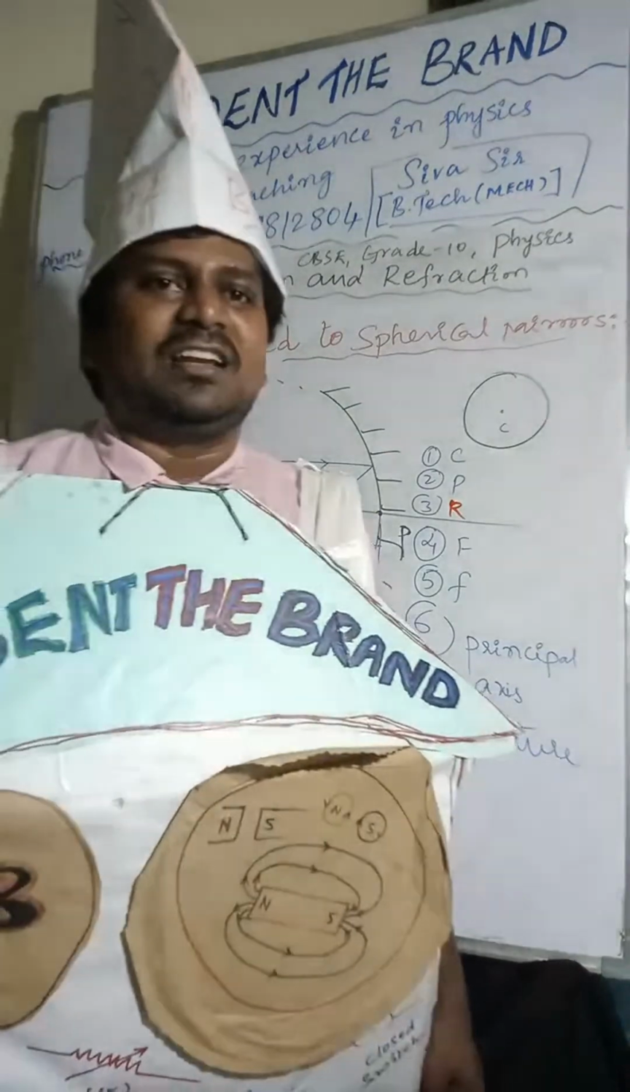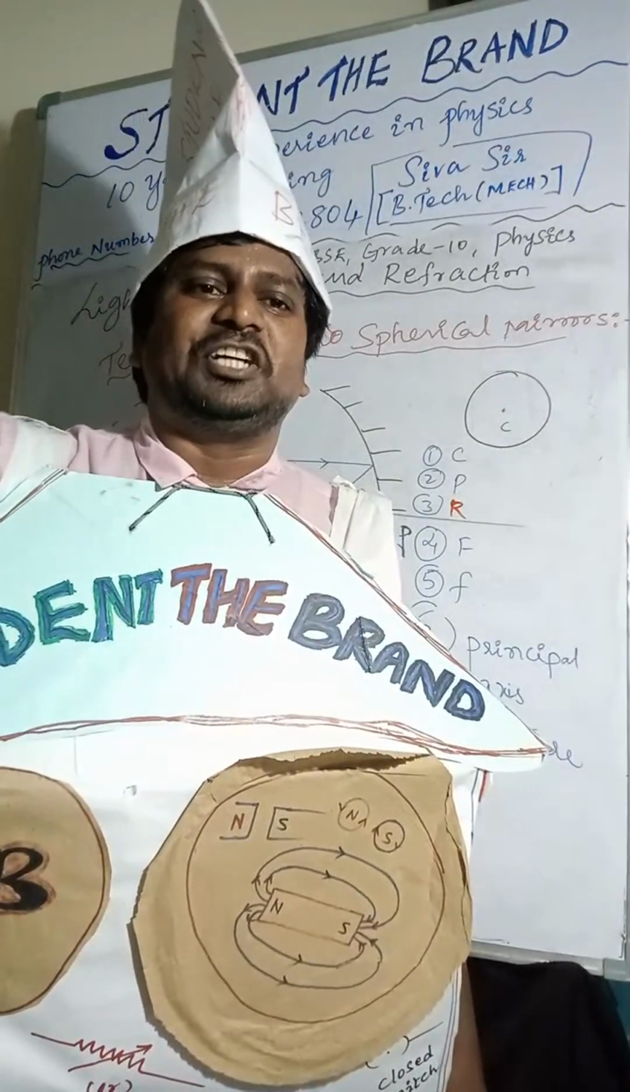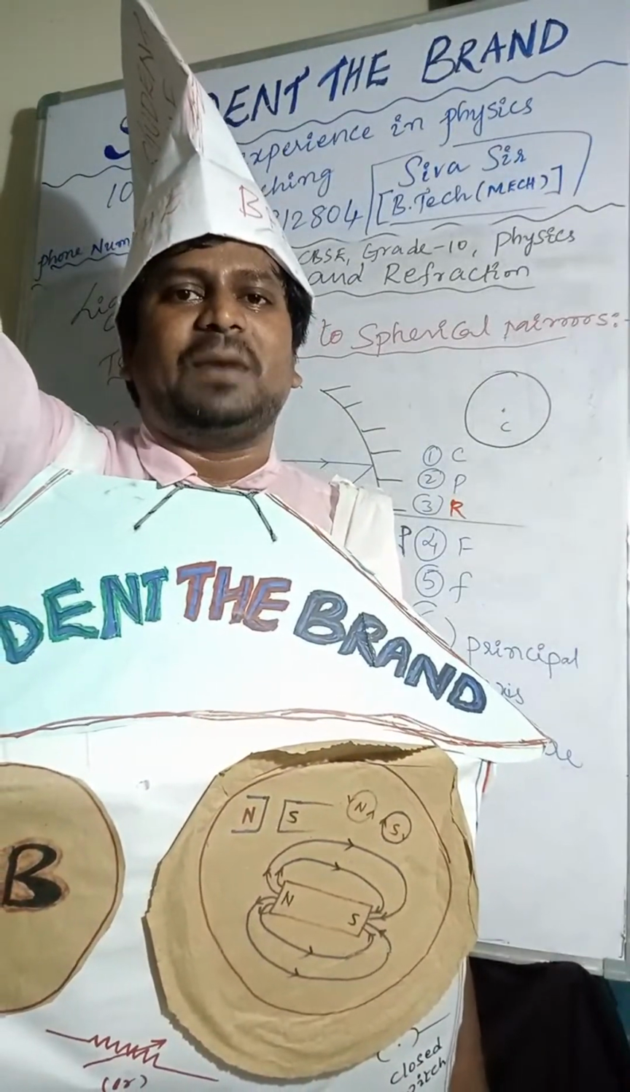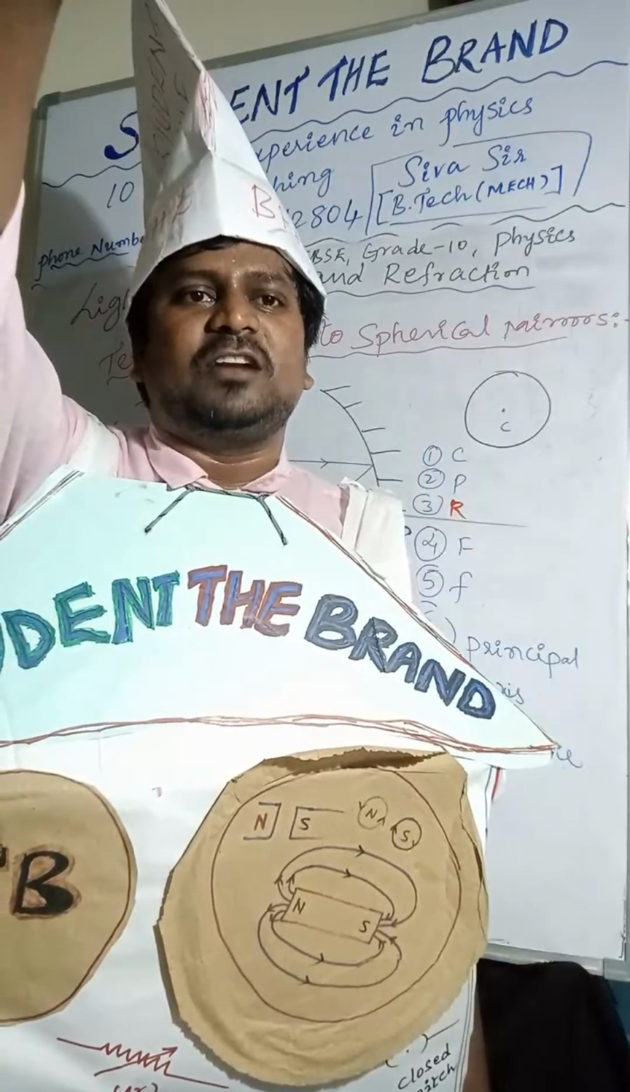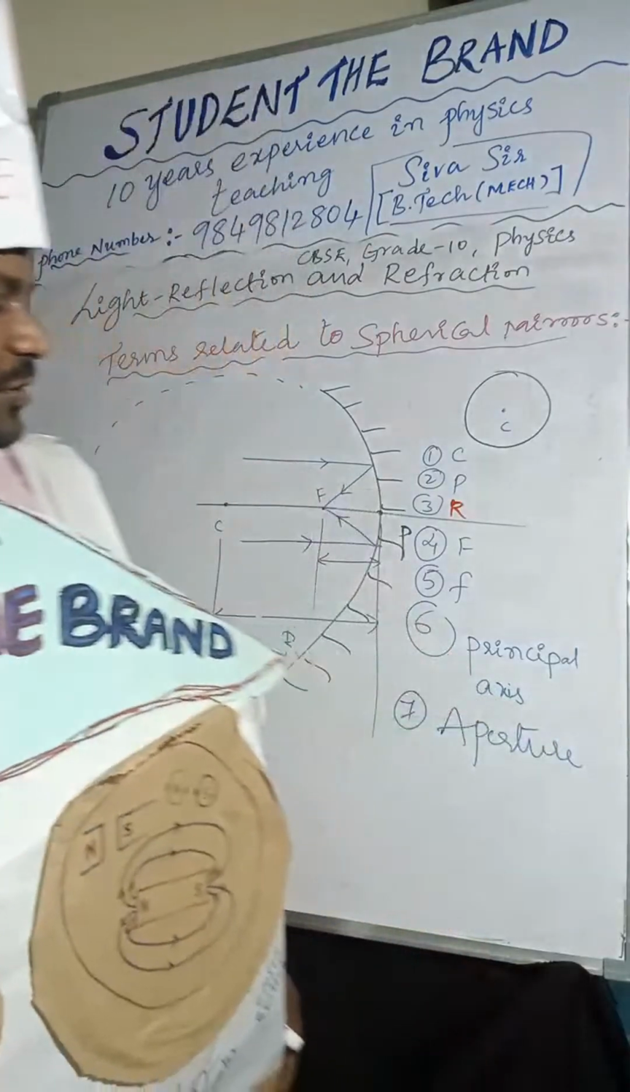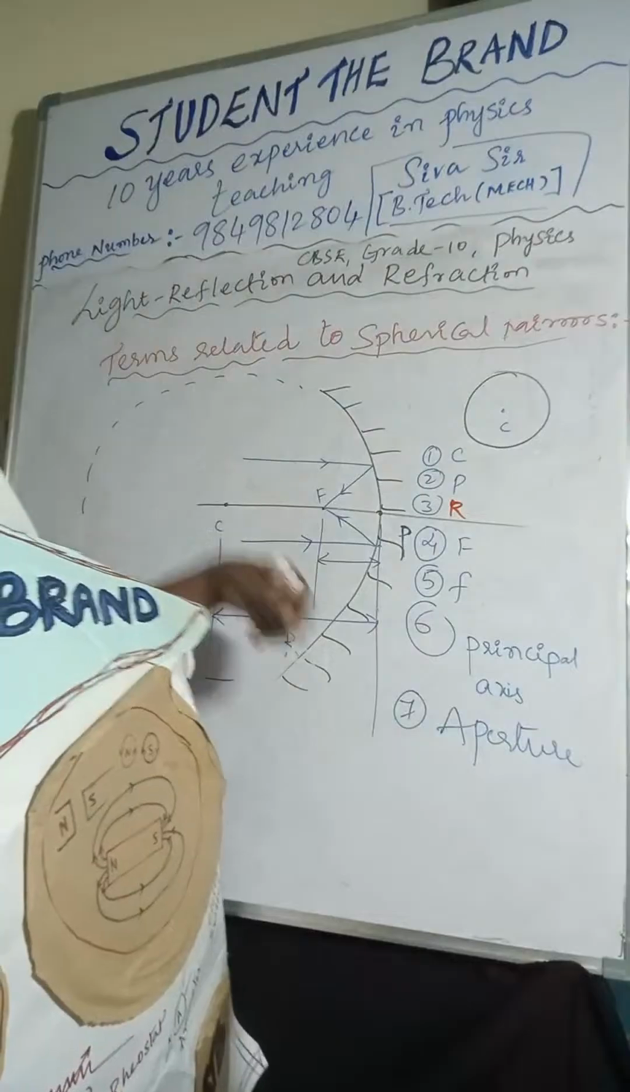Line joining of center of curvature and pole is called aperture. Aperture. Width of the mirror is called aperture.